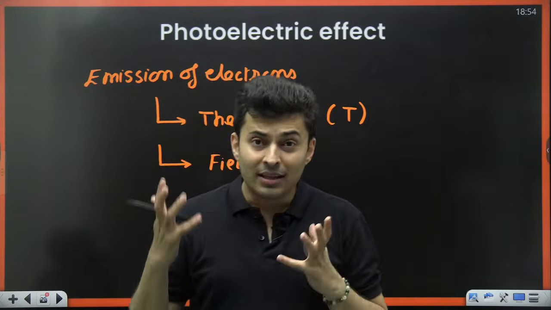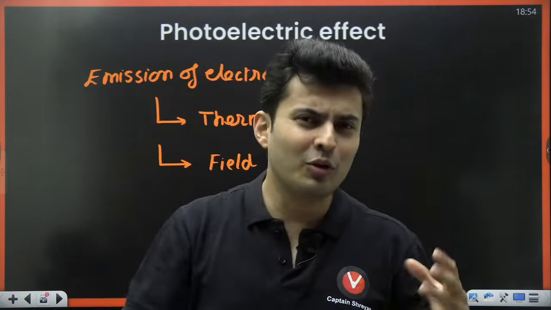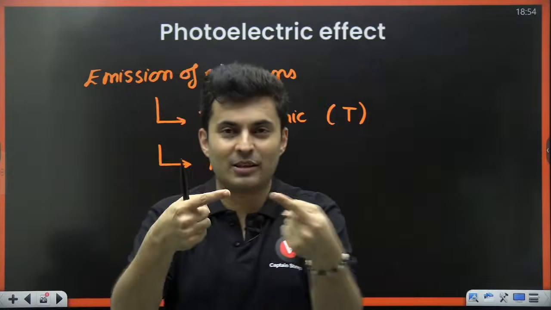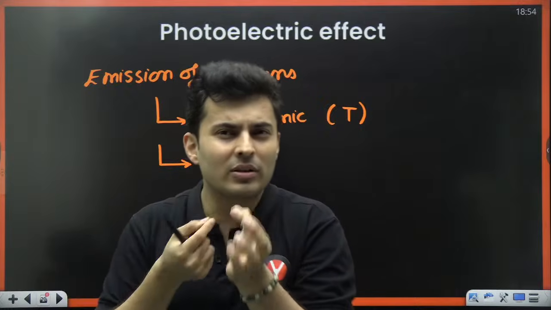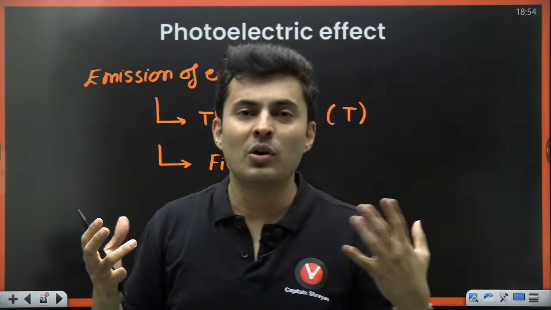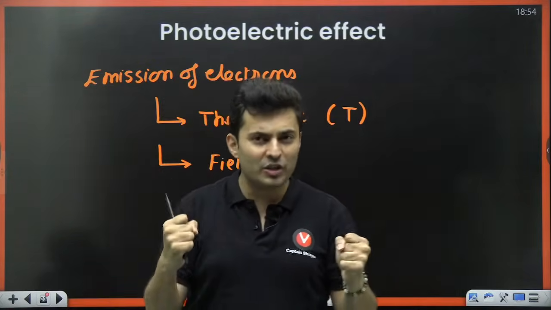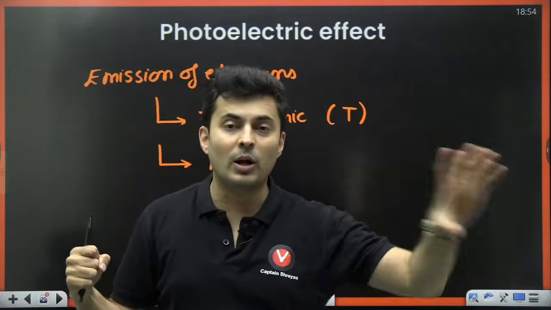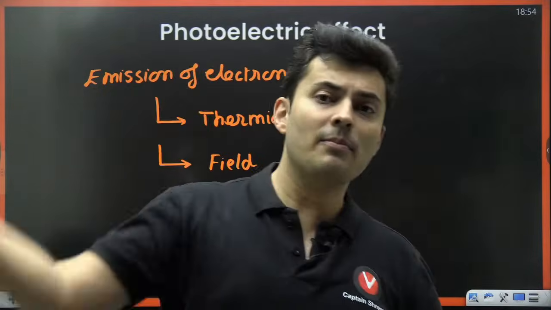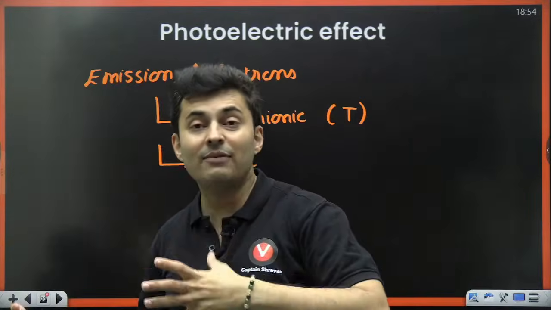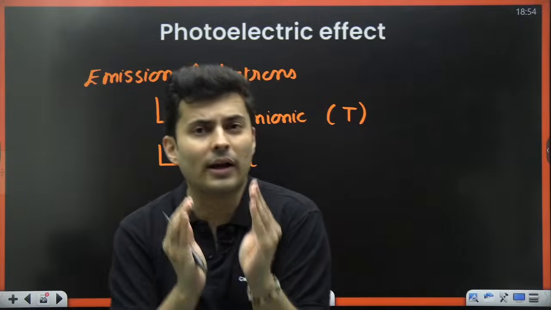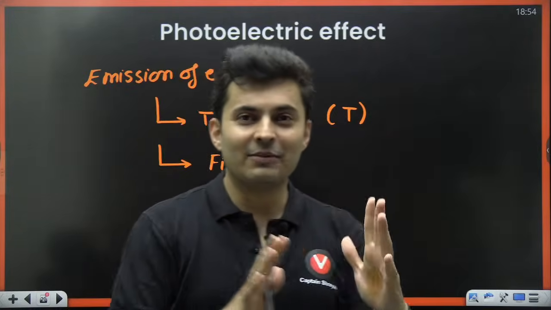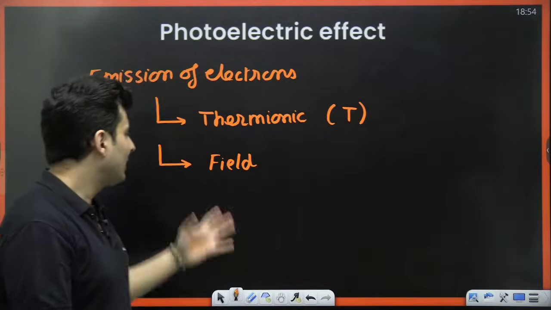That's when lightning occurs. Even sparks, if you take two wires very close, appear because the field has become very strong, and the electrons from that conductor jump to the other conductor, even through vacuum or air which is not conducting. So that is field emission.